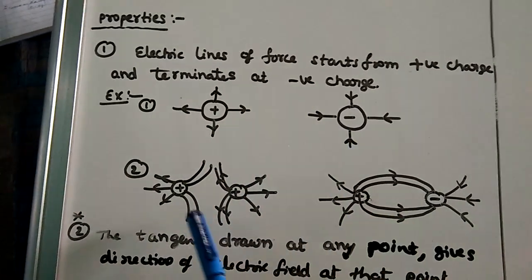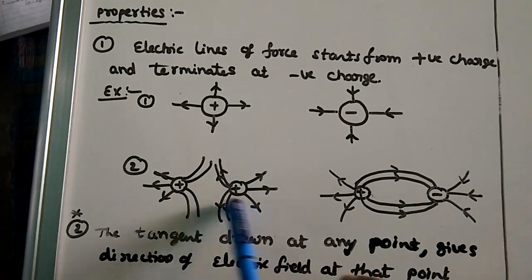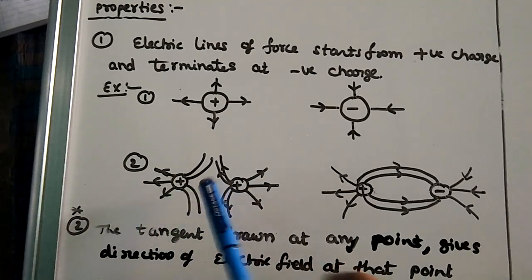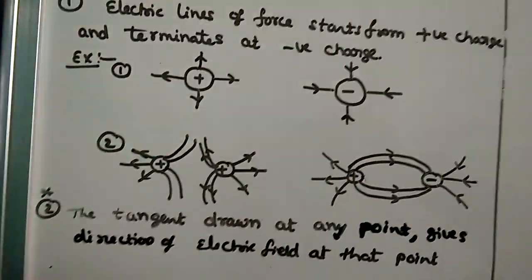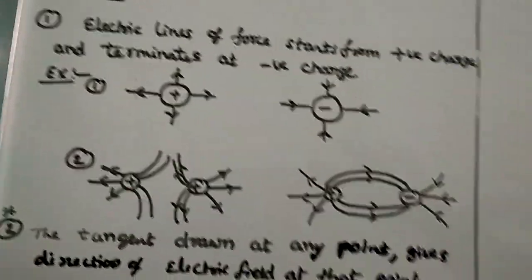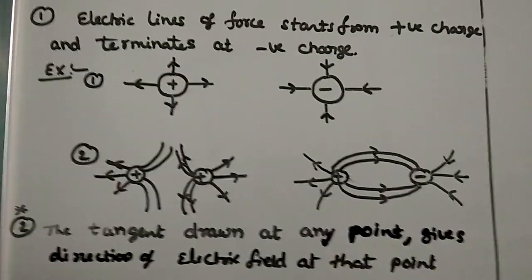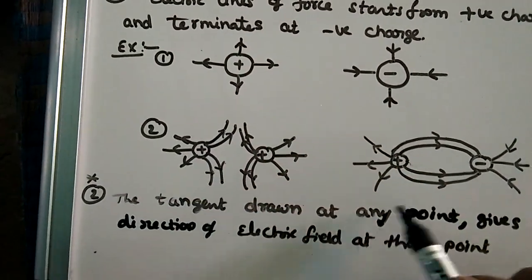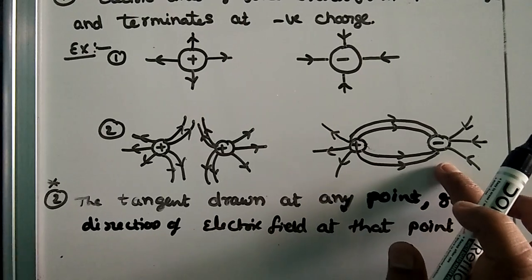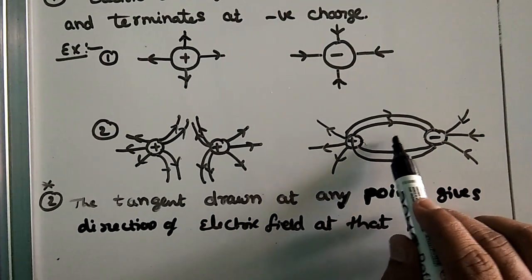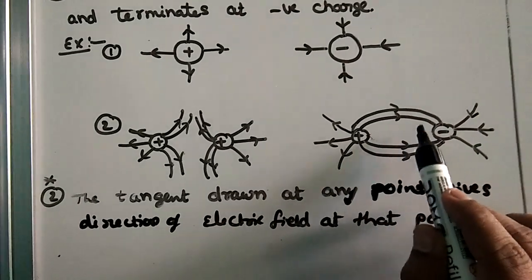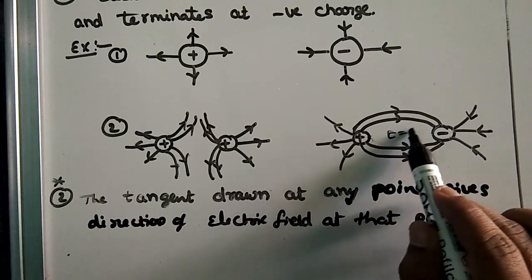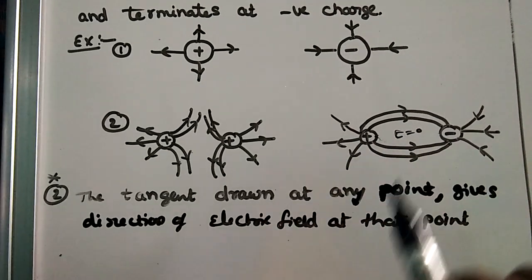See these examples. Here if I take two positive charges very near to each other, a repulsion takes place. So remember, arrow marks are also there, pointing away from the positive charge. Positive and negative charges are there. In the middle there are no electric lines of force since there is no electric field here. We will explain this example later on.